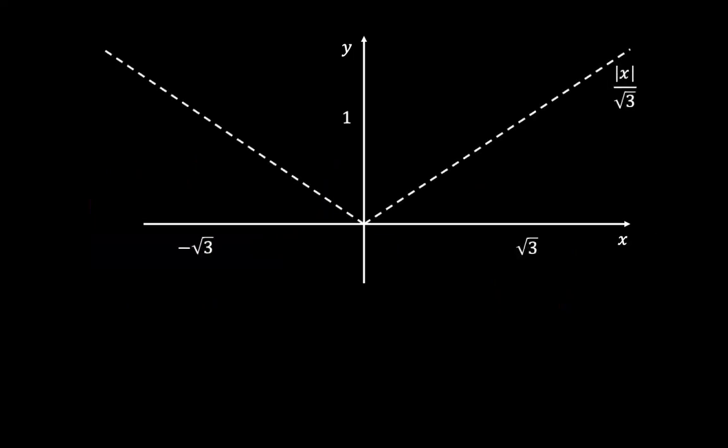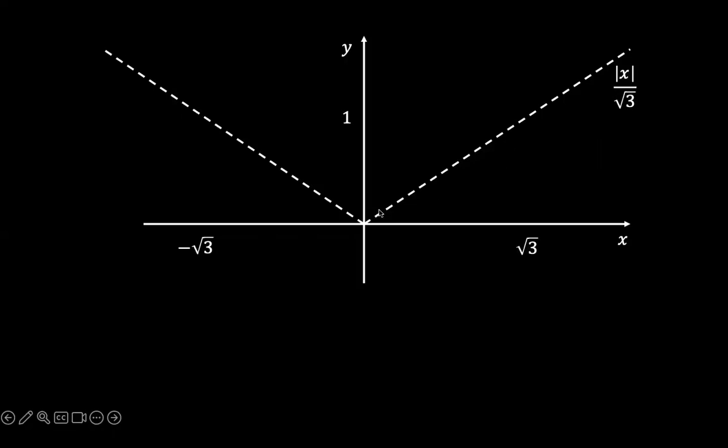So the first way is to plot a graph of the integrand. If we have y and x, the absolute value of x over root 3 is going to look like this. On the positive side, you have this line that has a gradient of 1 over root 3.